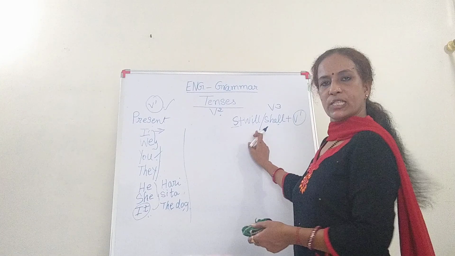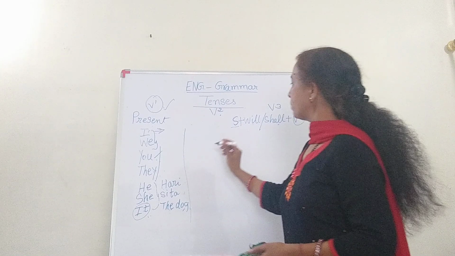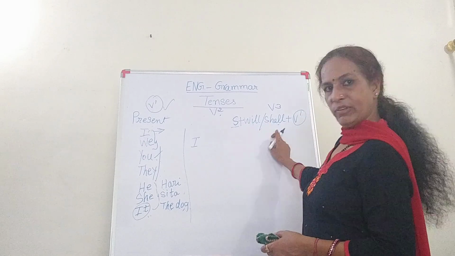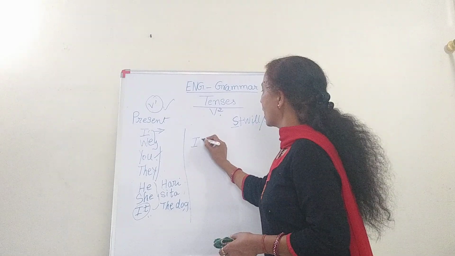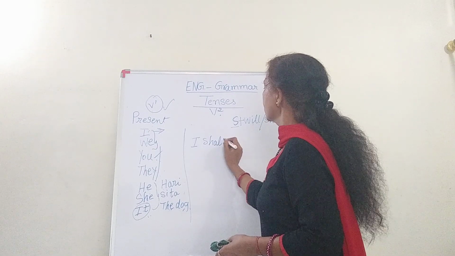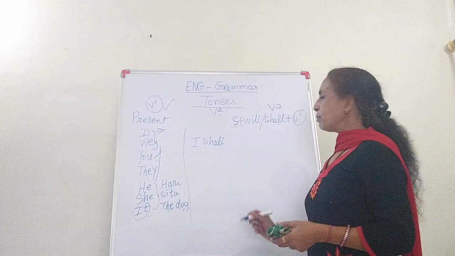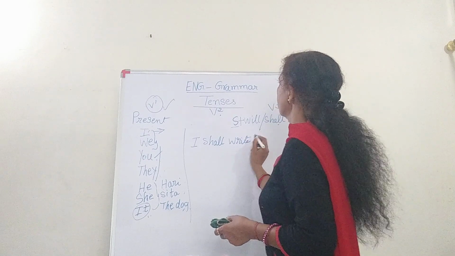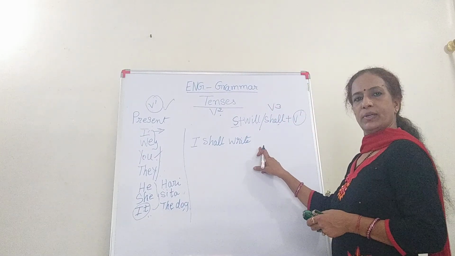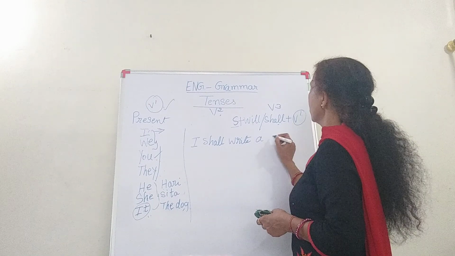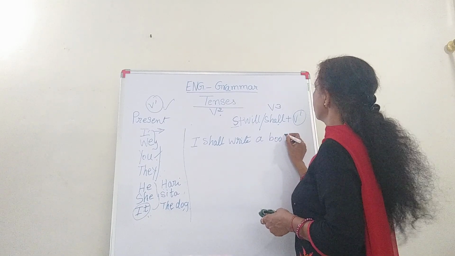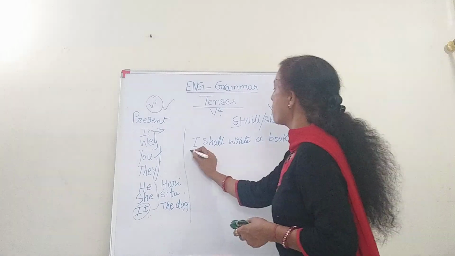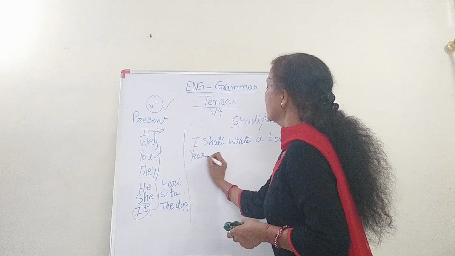Now, future tense, what do we write? Subject, if I write I, with I, shall also goes and will also goes. I will use both. I shall. For example, I shall write a book next year. This is a sentence.